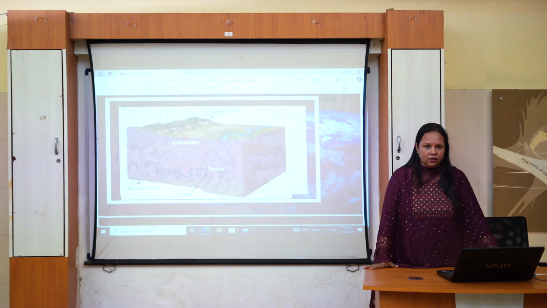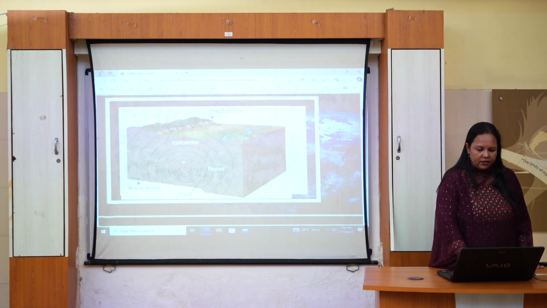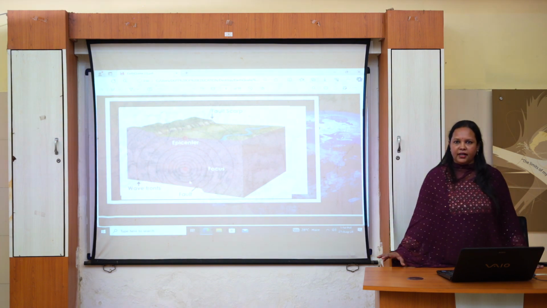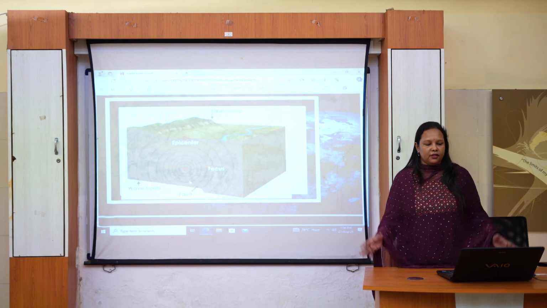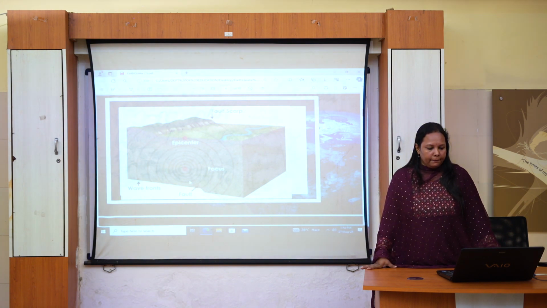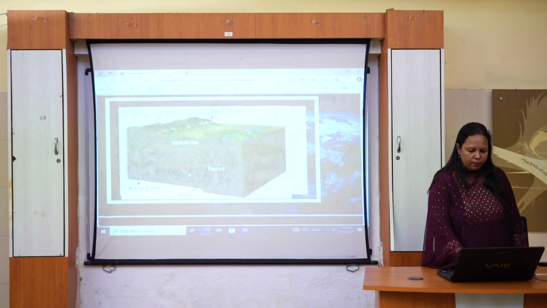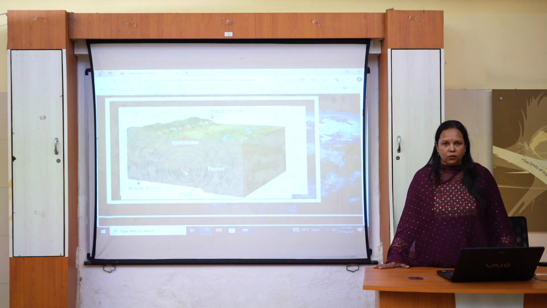So, what is a focus? Focus is a point that lies below the earth's surface, and this is the point where the earthquake originates. And you can see concentric circles. Concentric circles represent the energy that has been released and is being transmitted to the different parts of the crust vertically and horizontally. They are moving out in the form of waves. So, focus is the point one has to remember as the point where the earthquake originates.